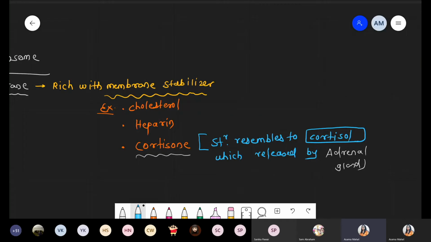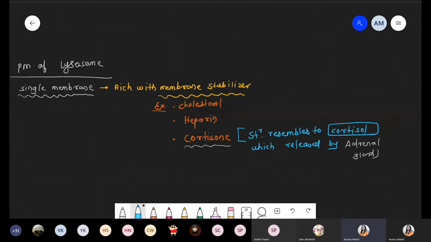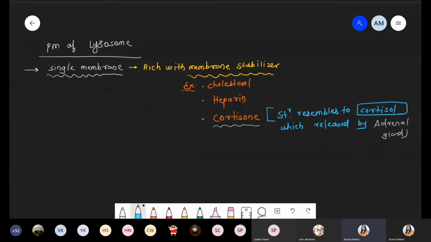Got this point? So in the fluid mosaic model, we enlisted only one membrane stabilizer molecule, that is cholesterol. But now in this condition, we are adding two more, because lysosomes are rich with hydrolytic enzymes. Another condition is that these are single membrane. That's why more stabilizers are required. Got this point? This point is clear?